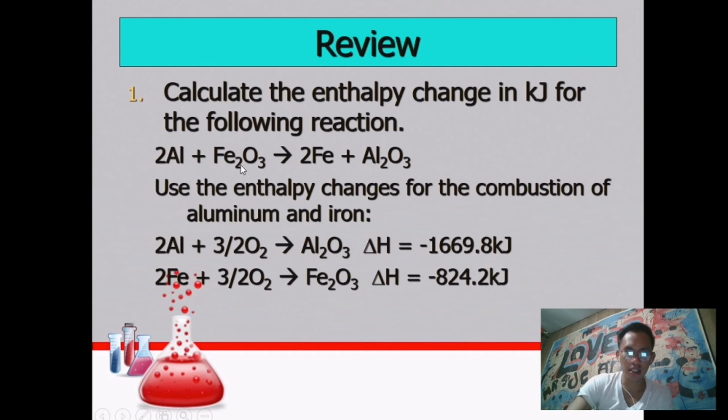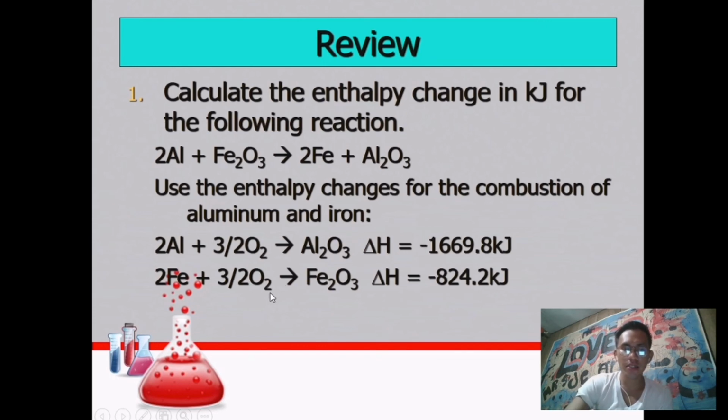Ito, then ito, then ito, then ito. Then ang lalabas for the aluminum is ang heat change niya is negative 1669.8 kilojoules. It is because it releases energy during the process, and this process is what we call the exothermic process.